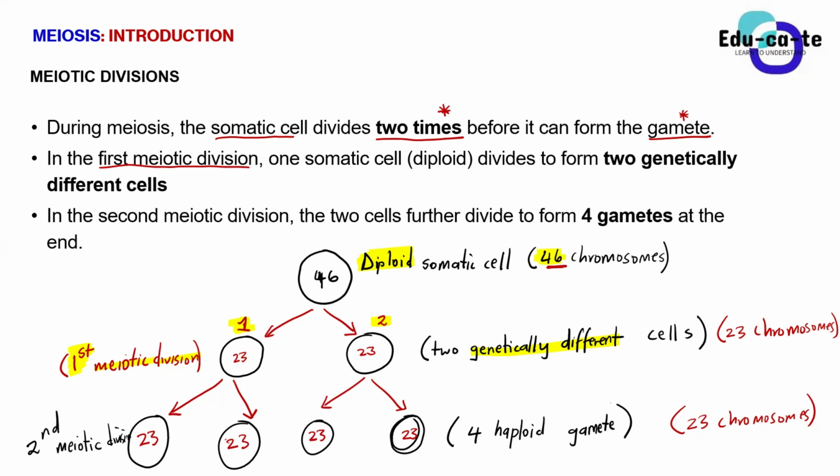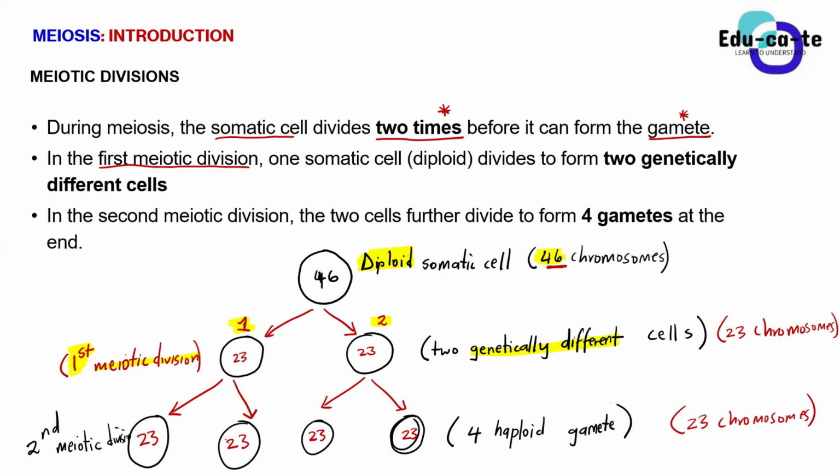Last time we introduced the concept of meiosis. Why does meiosis happen and what actually is meiosis? But we didn't start with the process, and today we are going to explain the process step by step of how a cell divides itself.